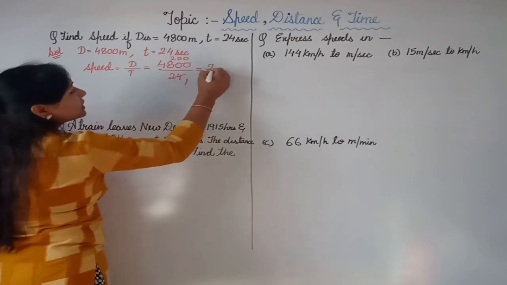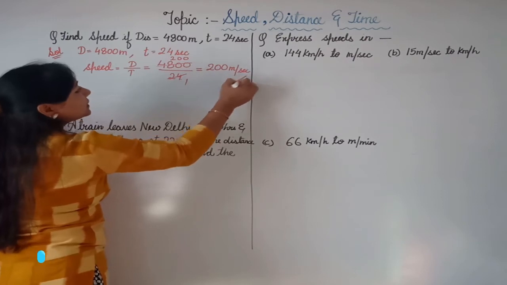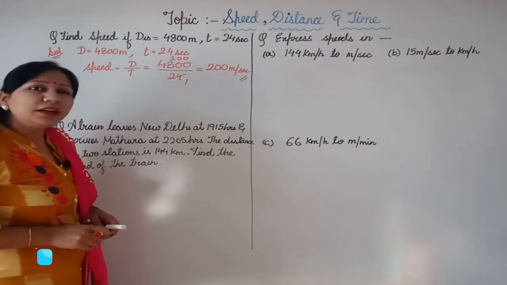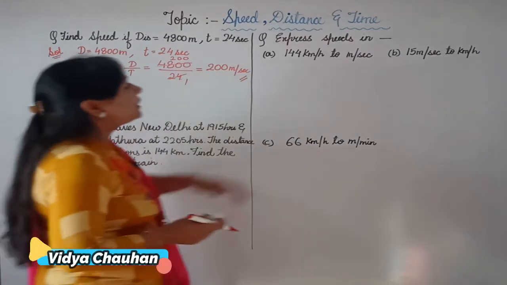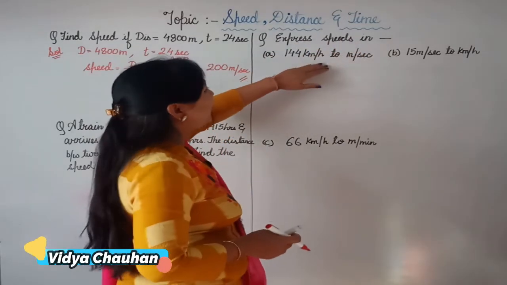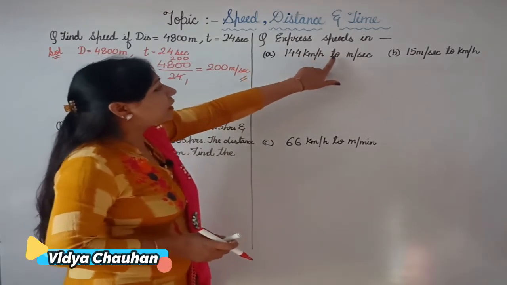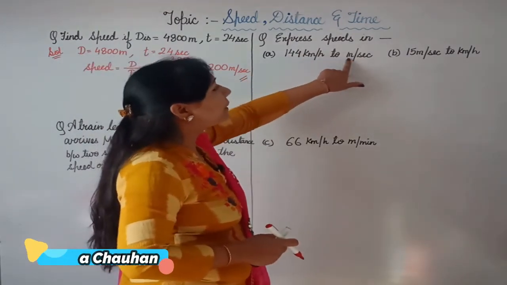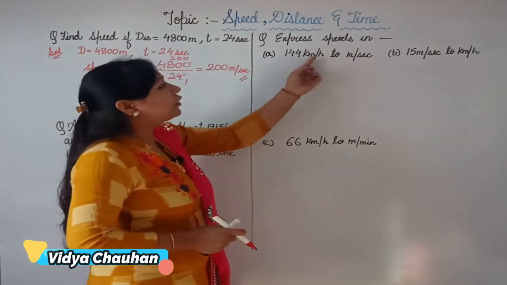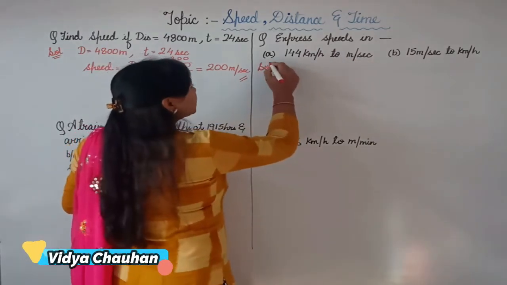So what is our speed? The speed is 200 meter per second. This is our speed, 200 meter per second. Clear, students? Now coming to the second question, in which you have to express speeds. Very first part, the speed is given 144 kilometer per hour and you have to express it in meter per second. We just have to convert the speed given in kilometer per hour to meter per second. So let us check out the solution for this question.